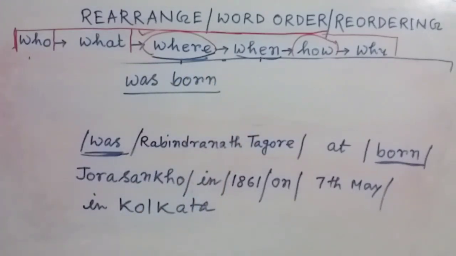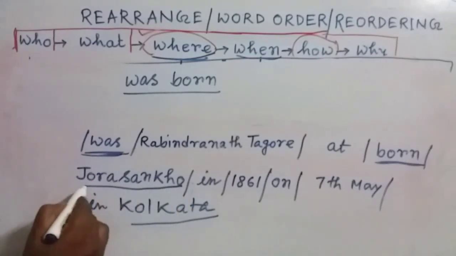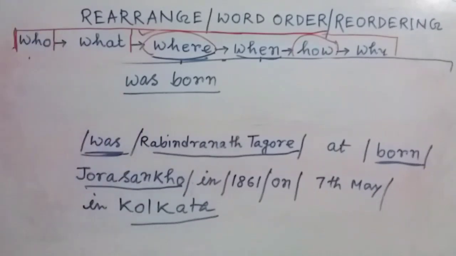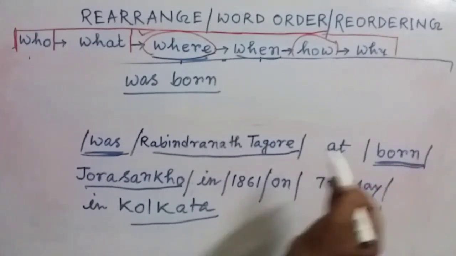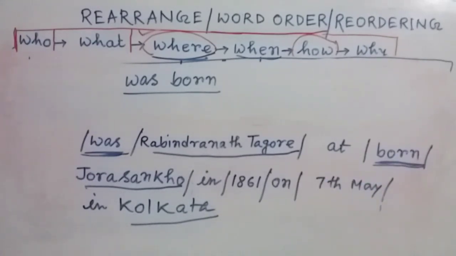Now you have to find out the subject from this group of words. So what may be the subject? Maybe the subject may be Kolkata, Jorasako, or Rabindranath Tagore. We all know about Rabindranath Tagore. Rabindranath Tagore is a famous person. So think about it, my dear friend. Whenever we are saying something about born, obviously this is the name of a place, and this is also the name of a big city. So these words cannot be matched with the term born. So obviously, first of all, we have to write down this one, Rabindranath Tagore.